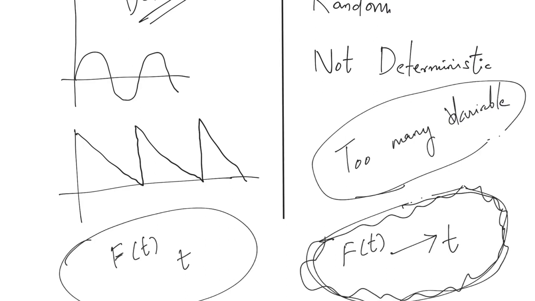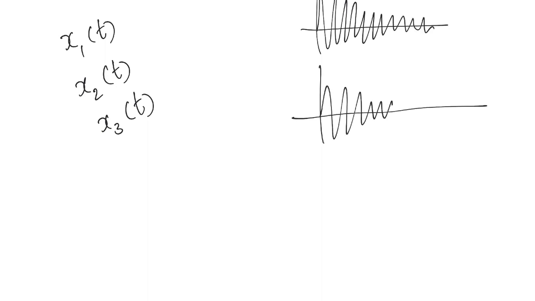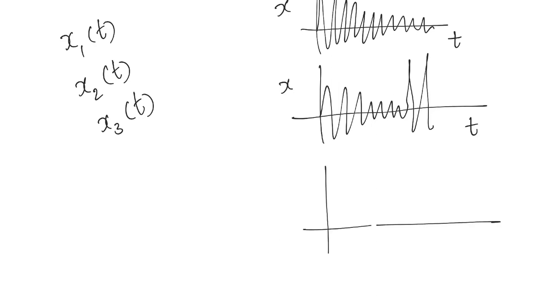Now, what is the way ahead? That's the next question. Each day we had a different curve: x1 of t, then on the second day x2 of t, then x3 of t. Each day the response of the displacement of the aircraft wheels was different, and they were very complex. One technique is, now that you know x with respect to time, can you compute the response for each of these functions?